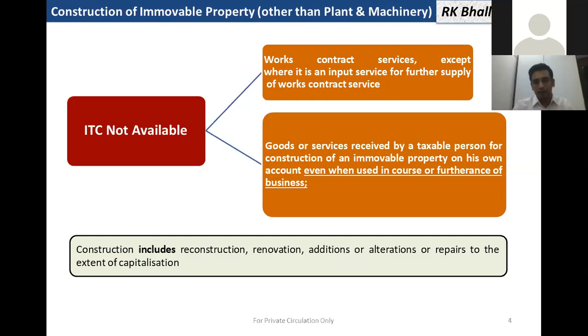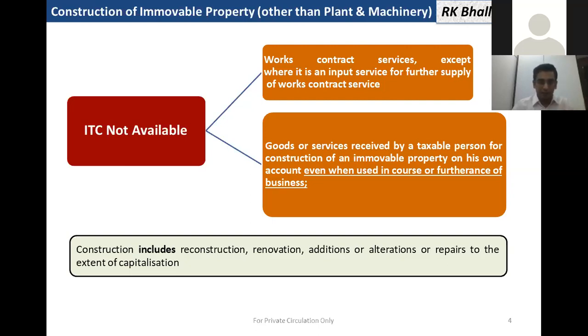In clause C, they have covered works contract. If we have given a contract to a single person that he will provide both goods and services, it becomes a works contract, and input is barred in this section. In clause D, if we are purchasing goods and procuring services for construction of our immovable property, even in that case, input is not allowed even when it is used in the course or furtherance of business. So this is a non-obstante clause and it is a negative list.